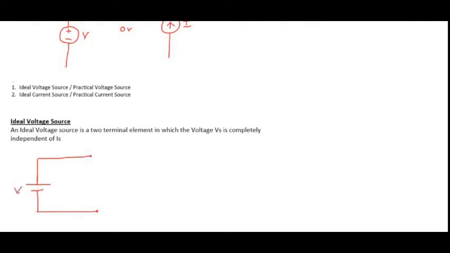This is V, this is plus and this is minus. Because of this Vs, I am getting the current I.